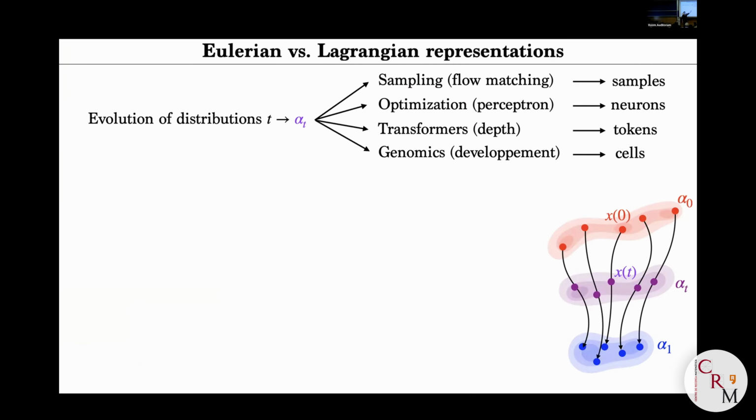Typically, if you optimize a neural network and you parameterize the weights of your network as points, so each neuron is going to be a point, or more generally, a probability distribution over the weights of the network. When you do the optimization, you're going to see an evolution of a probability distribution. So actually, you can use the same equation, the same techniques, but not to view the problem as evolving during the sampling time, but here evolving during the optimization time. We're going to use the same type of tools.